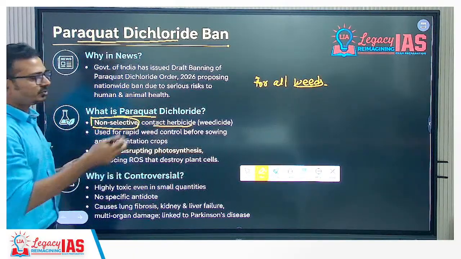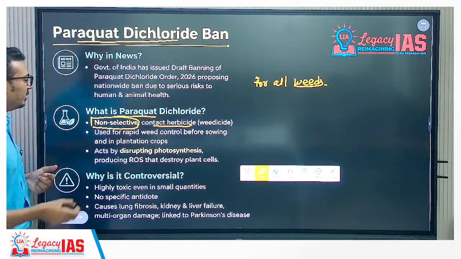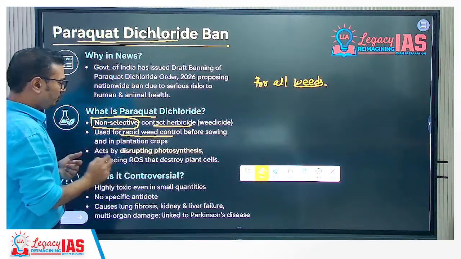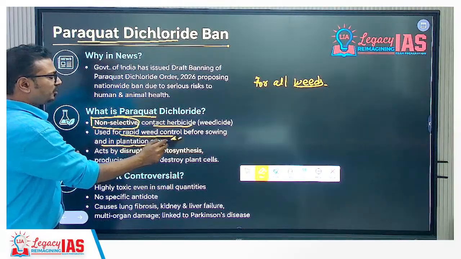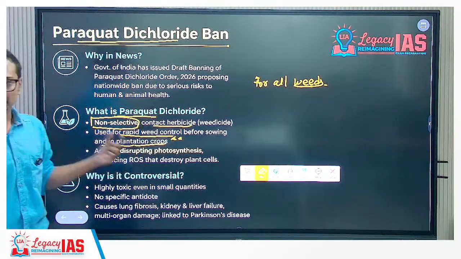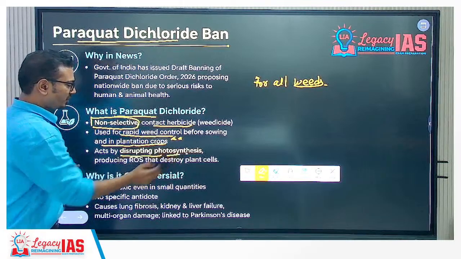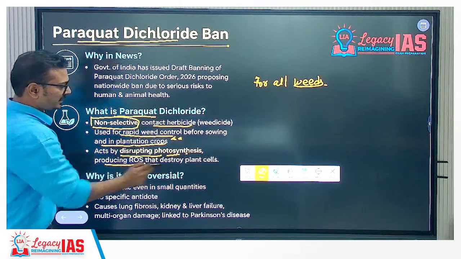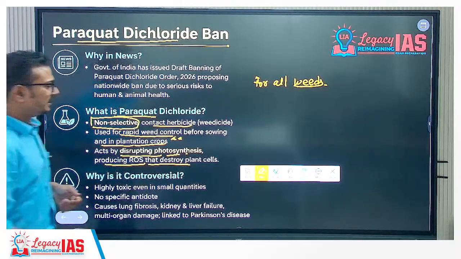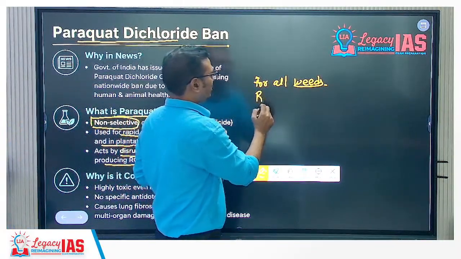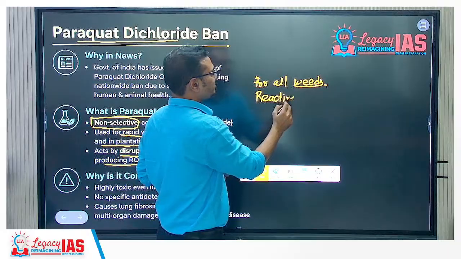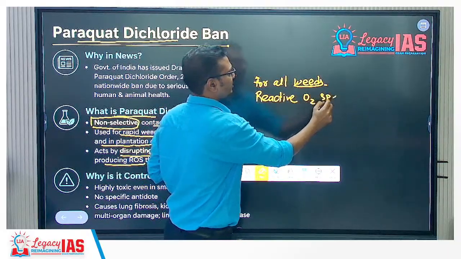It is a contact herbicide, so it is sprayed directly. Used for rapid weed control before sowing and in plantation crops, especially tea plantations, coffee plantations, rubber plantations. Acts by disrupting photosynthesis, producing ROS that destroy plant cells. So ROS is what? Reactive oxygen species.